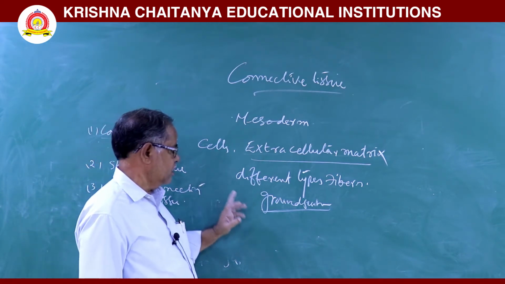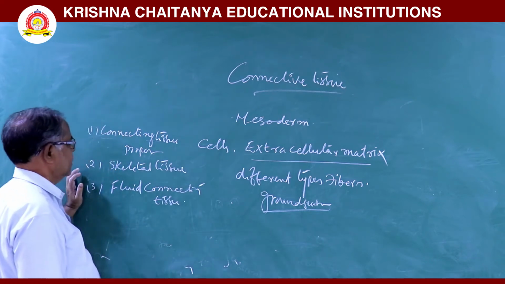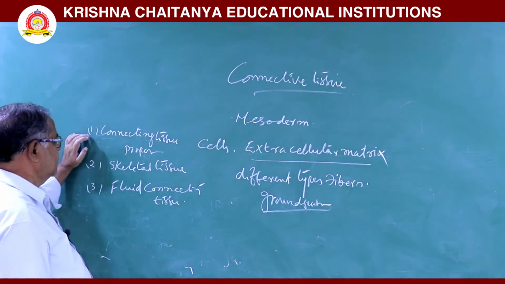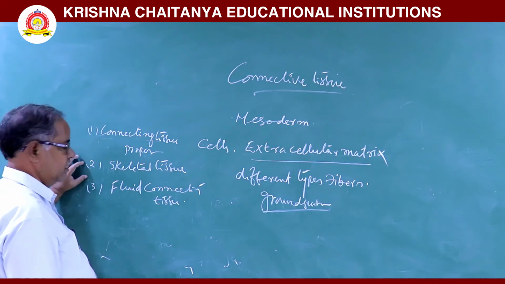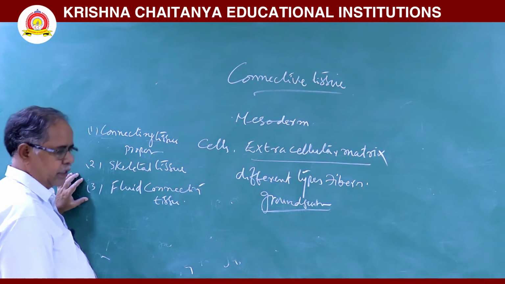Then, this connecting tissue is further classified into three types. One is connecting tissue proper. Second one is skeletal tissue. Third one is fluid connecting tissue.